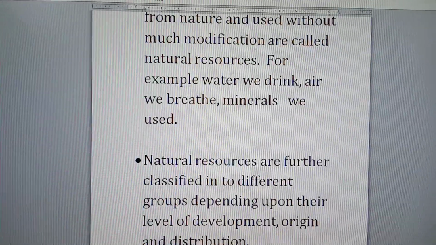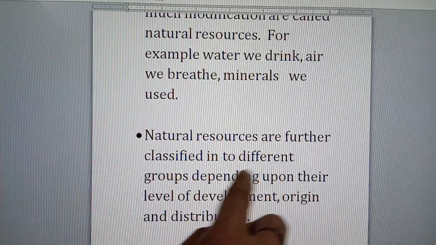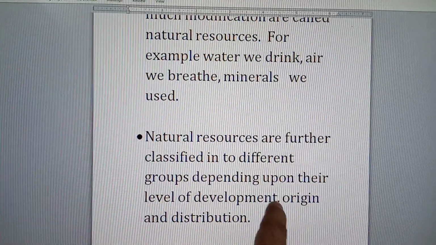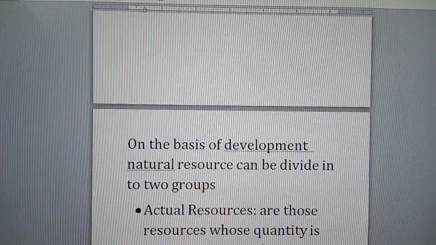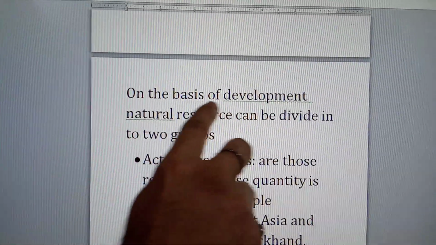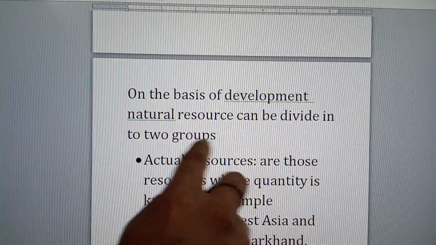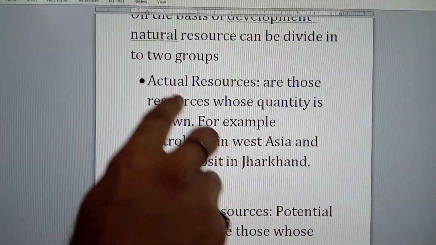Next point, natural resources are further classified into different groups depending upon their level of development, origin and distribution. On the basis of development, natural resources can be divided into two groups: actual resources and potential resources.